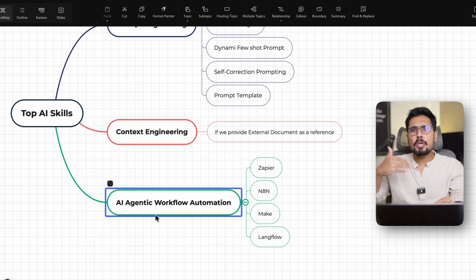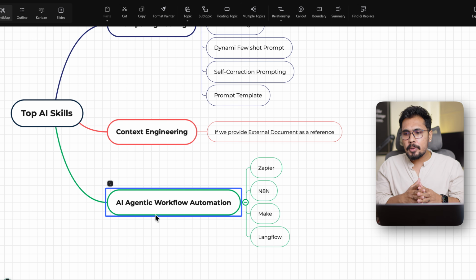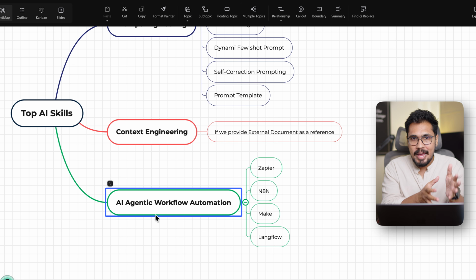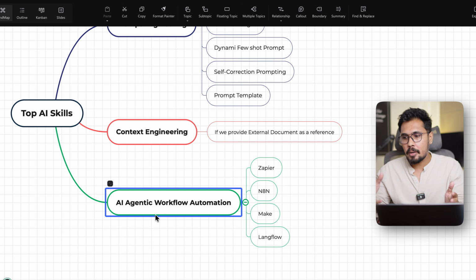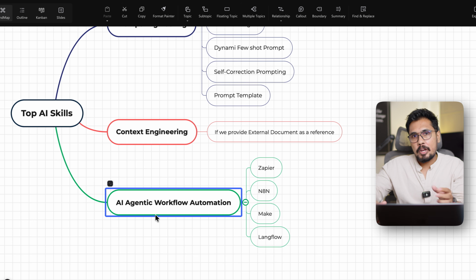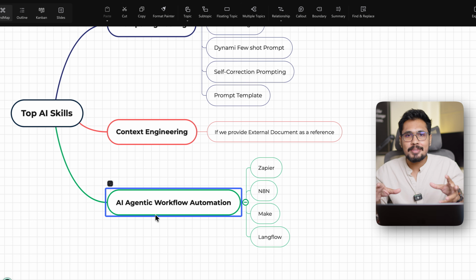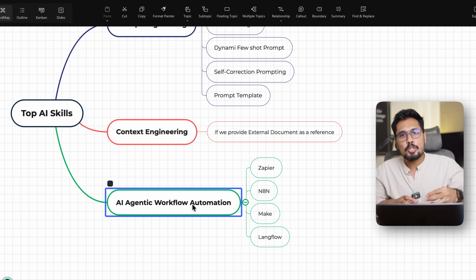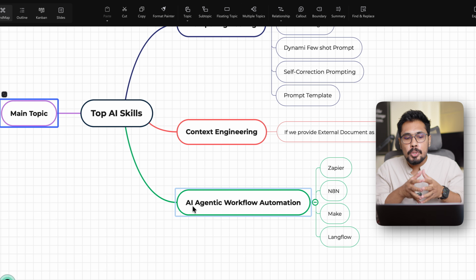And if you want to go beyond this, even more customized, for example, I want to do this kind of workflow automation within an Amazon app, or within Flipkart, or within Zara. For example, if I want to buy a product, I want to make Zara agentic. Then I want to do it not with the help of these tools. I want to automate within the Zara app, or within the Facebook app, or within the Flipkart app, or within the Amazon app. Then you need to use coding.